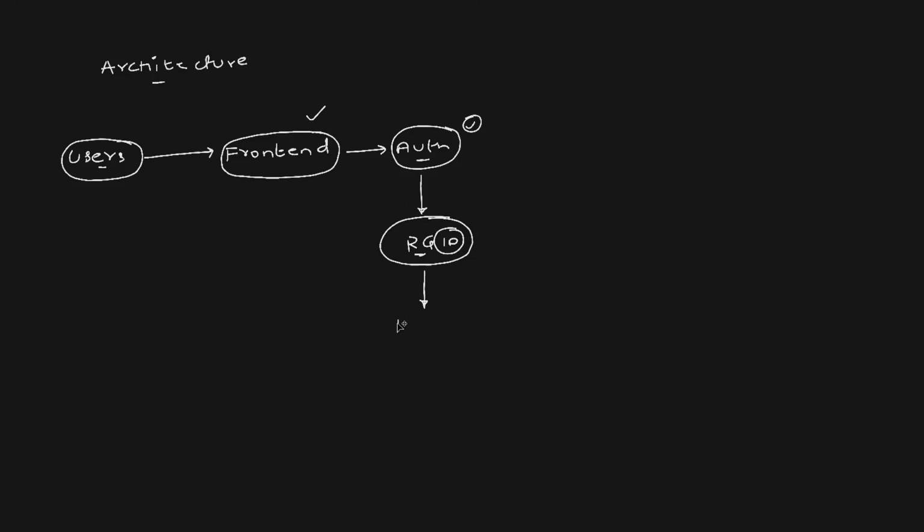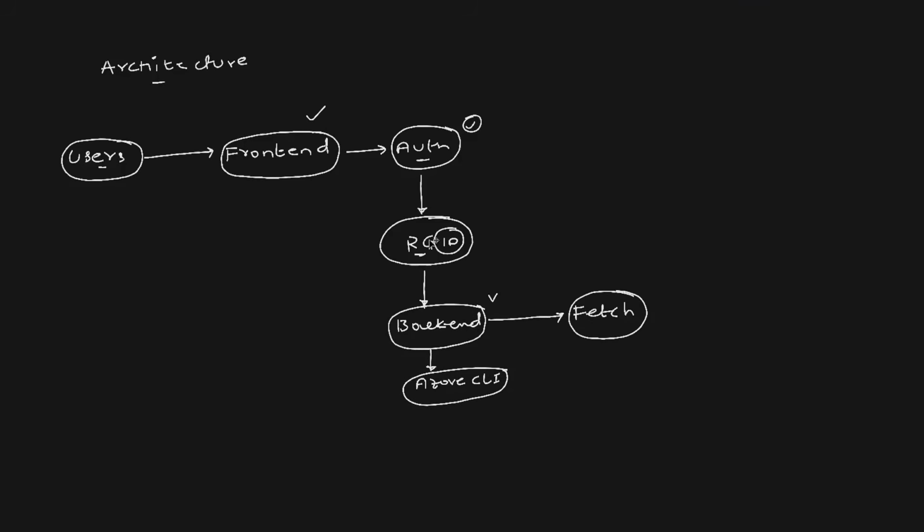This is where our backend comes into picture. That is, our Python comes into picture. What does our backend do? Backend connects to the Azure CLI. Making use of Azure CLI, it will fetch the resources from the cloud. What all resources are available in the Azure resource group.